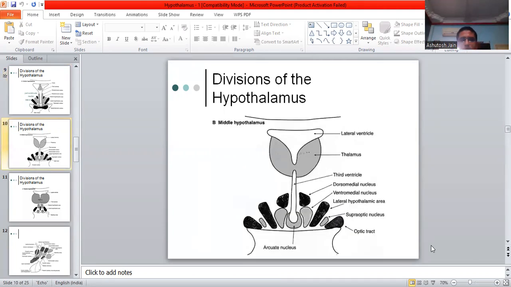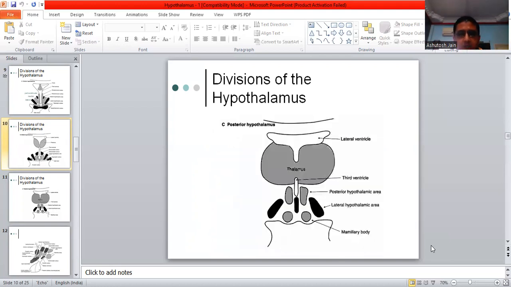Now the middle hypothalamus. From top to bottom we can see the lateral ventricle, thalamus, third ventricle, dorsomedial nucleus, ventromedial nucleus, lateral hypothalamic area, supraoptic nucleus, and the optic tract and the arcuate nucleus. I hope everything is clear.